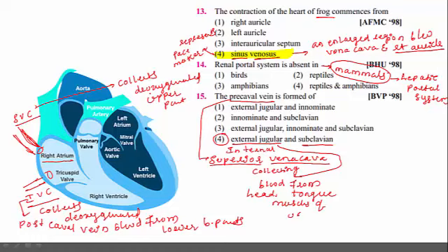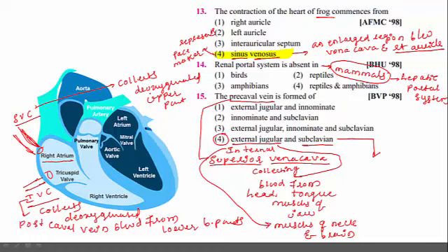And internal jugular collects the blood from muscles of neck and brain. The deoxygenated blood from muscles of neck and brain is collected with the help of internal jugular.